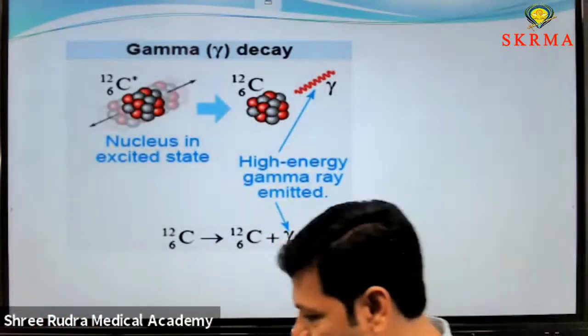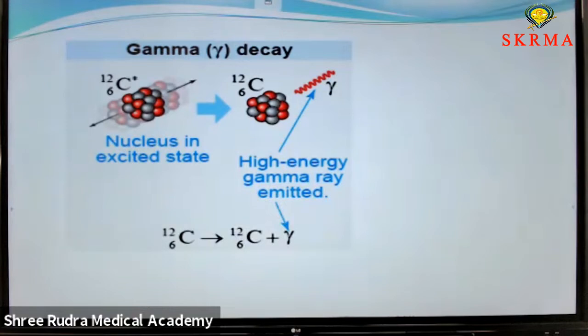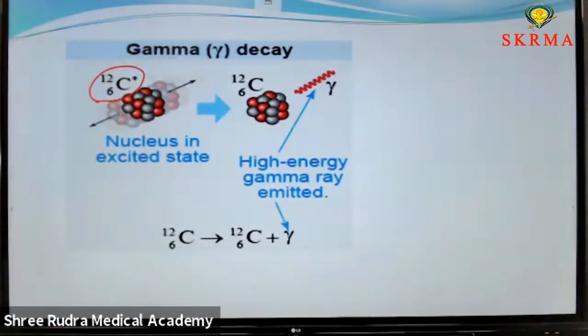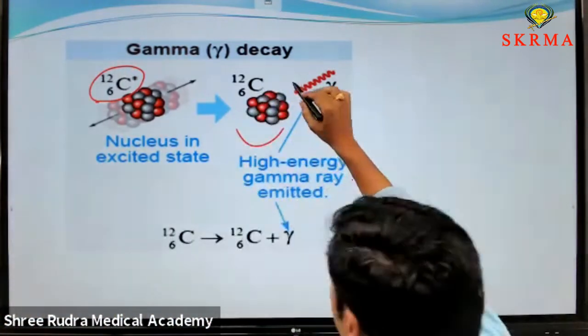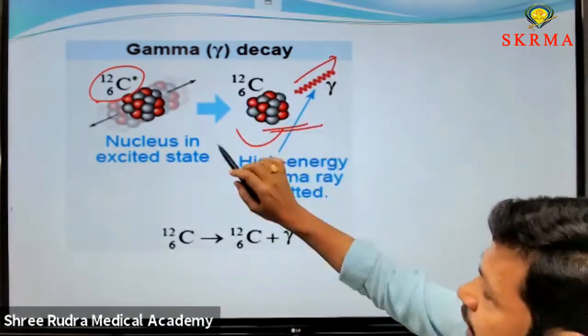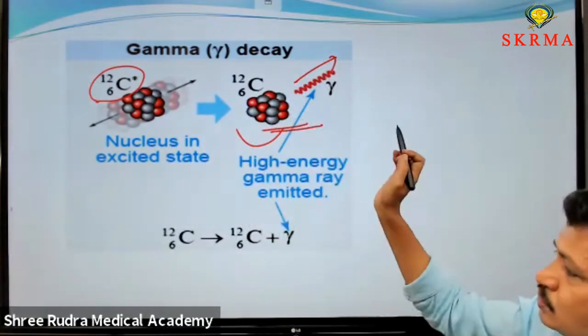Next, coming to the next concept, that is gamma decay. I have already explained gamma; gamma is nothing but photons. Gamma ray emission happens when the nucleus, 6C12 excited star, is in an excited energy state. Whenever it releases energy, the carbon 6C12 comes down to the normal level.